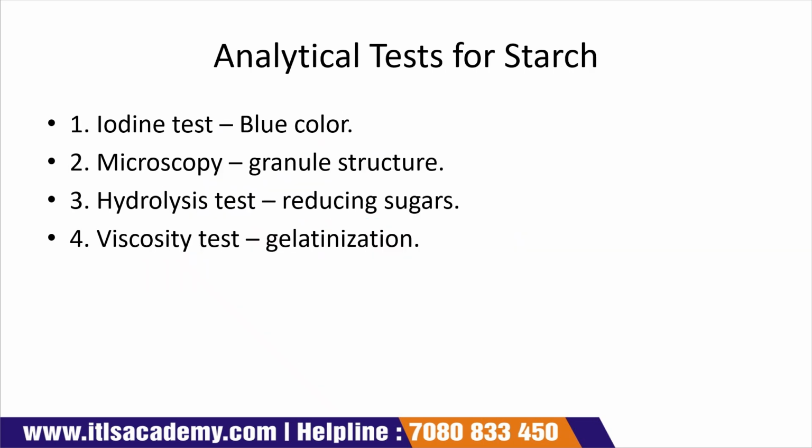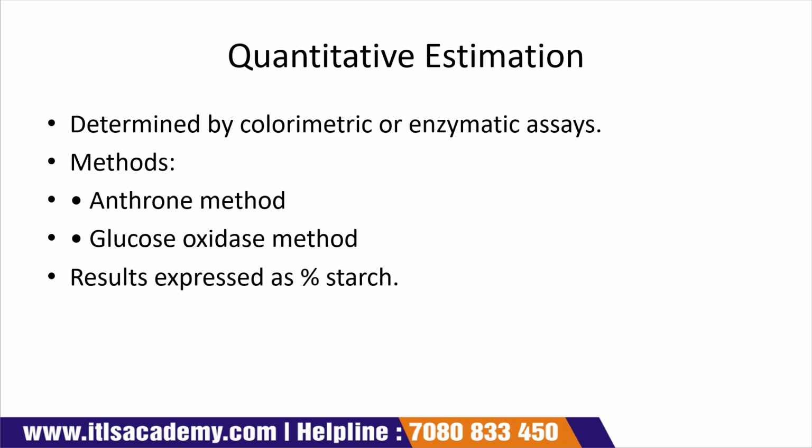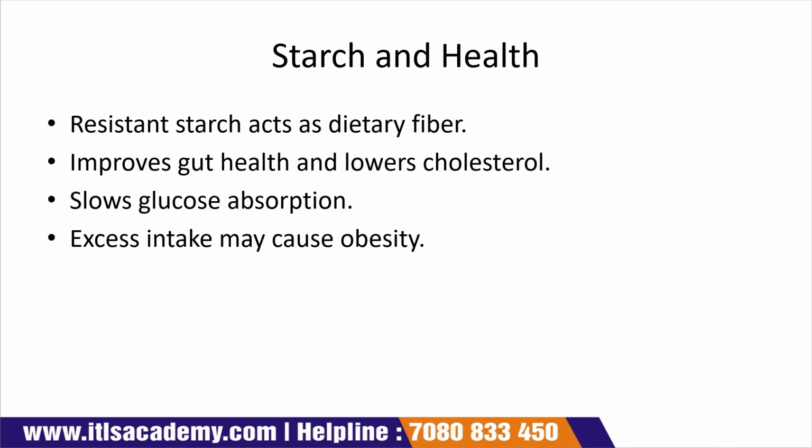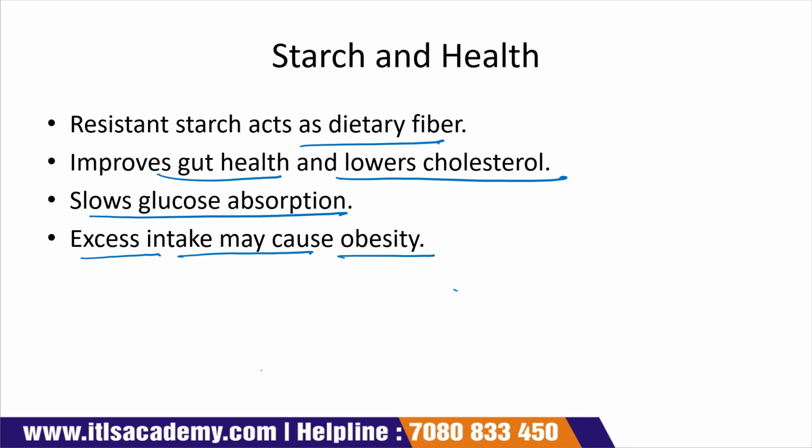Analytical tests for starch: the iodine test gives a blue color, microscopy shows the granule structure, the hydrolysis test detects reducing sugar, and the viscosity test shows gelatinization. Quantitative analysis is determined by colorimetric or enzymatic assays, like the Anthrone method and the glucose oxidase method. The result is expressed as a percentage of starch present in a food product. Starch and health: resistant starch acts as a dietary fiber, improves gut health, lowers cholesterol level, and slows down glucose absorption. Excess intake may cause obesity.